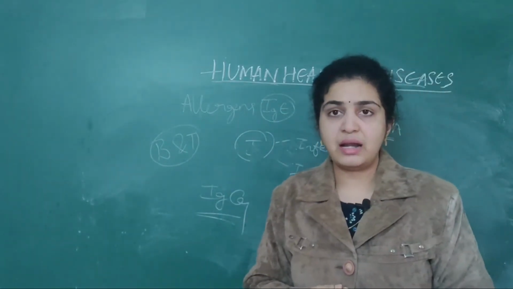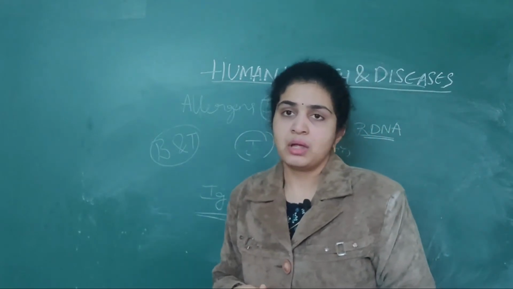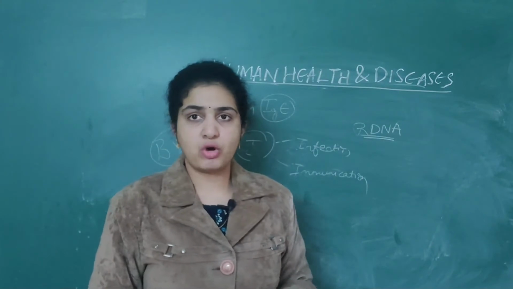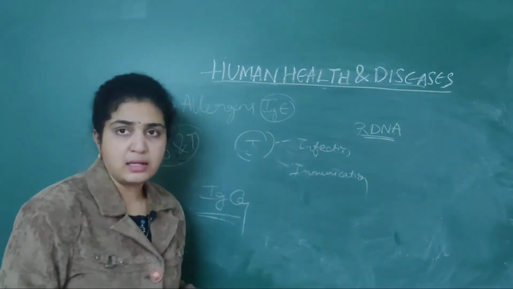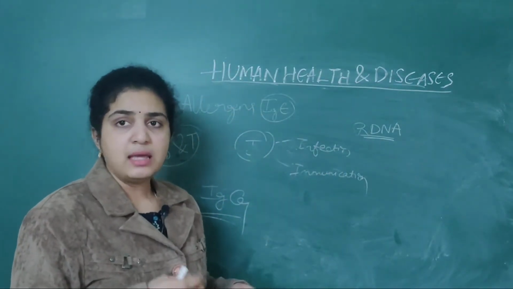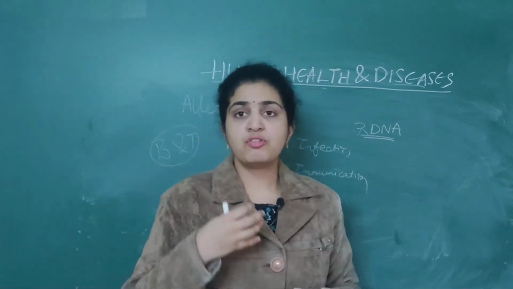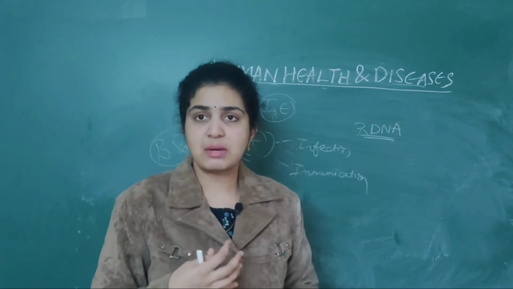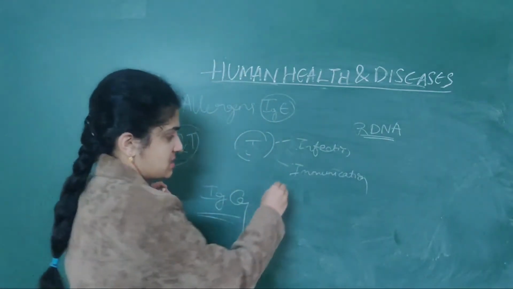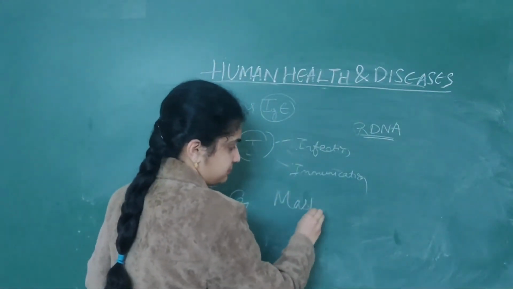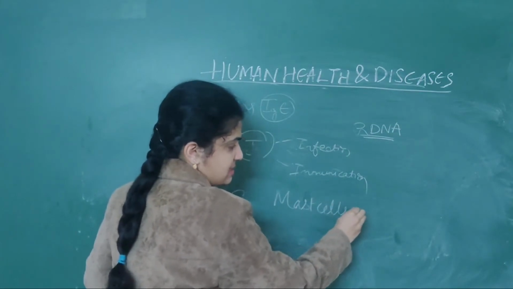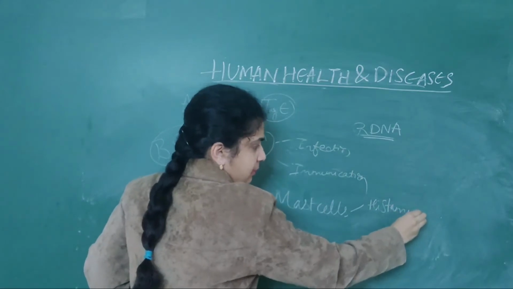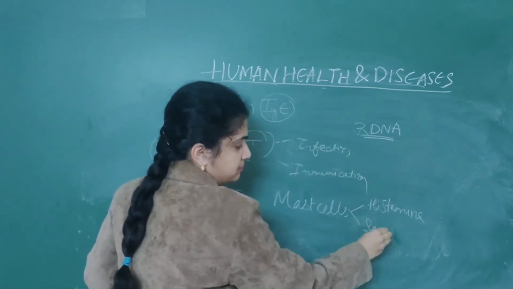These IgE antibodies will come and act. And what is the use of these IgE antibodies? They help in the secretion from mast cells which are present. Mast cells secrete histamine as well as serotonin.